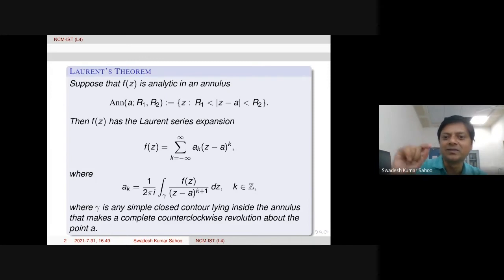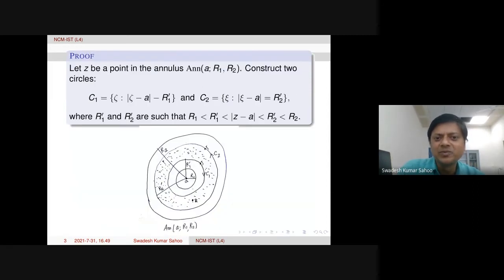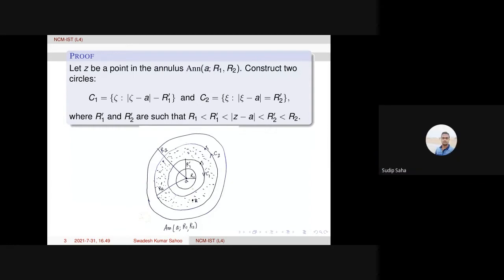It is not that we take any simple closed contour in the annulus. No, it should be surrounding the point a. That is the way we take it. So this is the statement, just an extension of Taylor's theorem. The proof is similar.